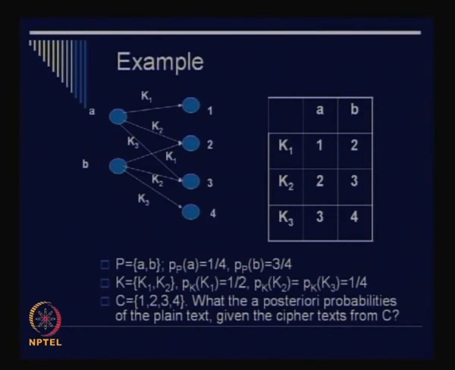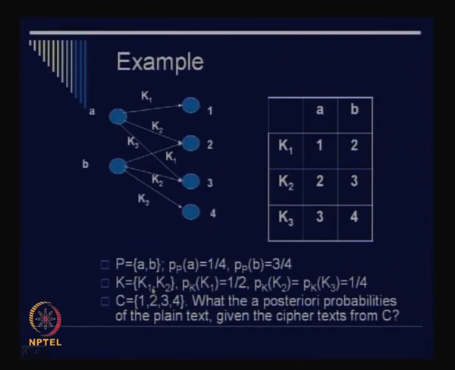For example, consider that your plain text set P equal to {A, B} has a probability distribution. Which means A has a probability of occurring and B also has a probability of occurring. What is the probability of occurrence of A? It is say 1 by 4. This is given. What is the probability of occurrence of B? It is 3 by 4. Note that of course the probability of A plus the probability of B is equal to unity. This is obvious because A and B are the only possible text symbols.